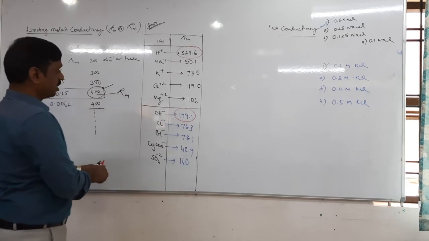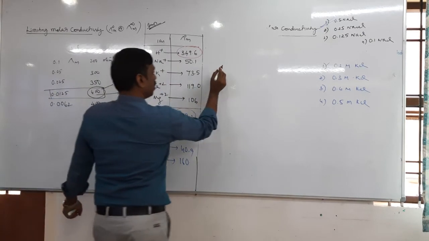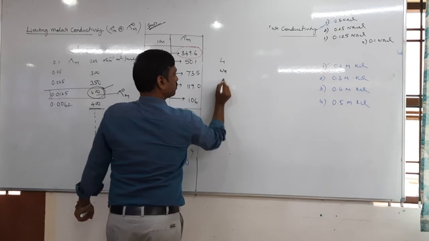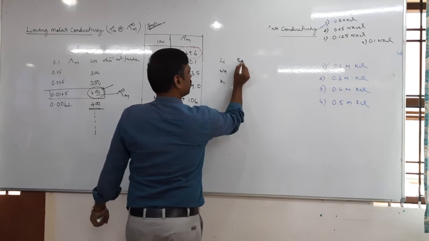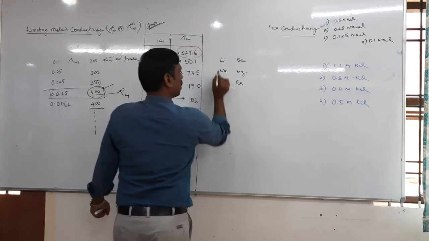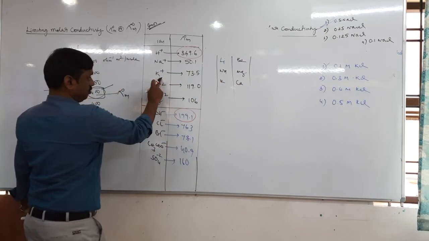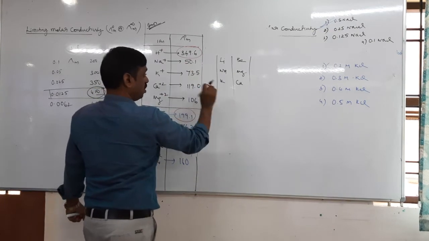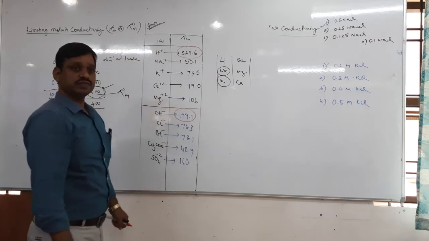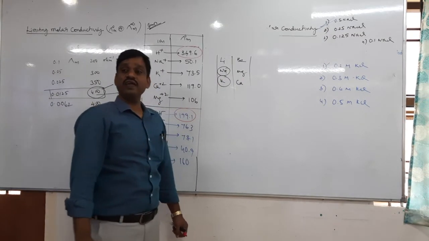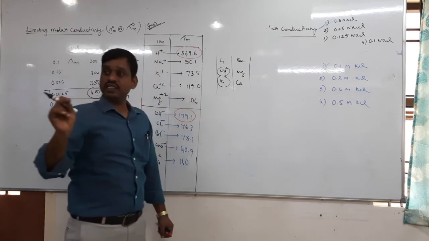Here, let's see, there are two groups of cations, the first group and the second group. It is lithium, sodium, potassium, and here beryllium, magnesium, calcium. Take sodium and potassium. What happens down the group to the size of the hydrated ion? The size of the hydrated ion decreases.